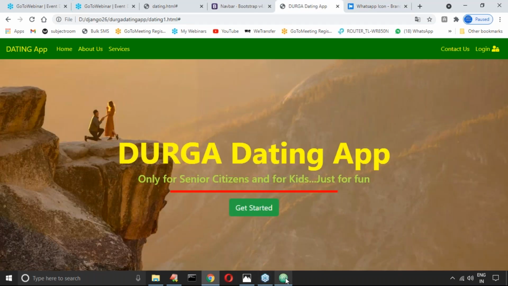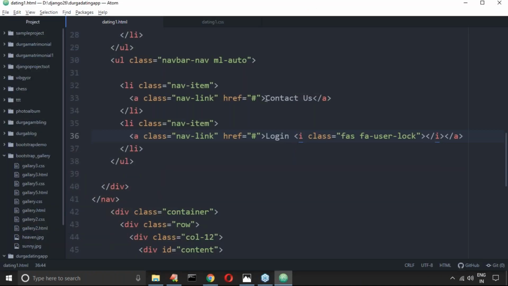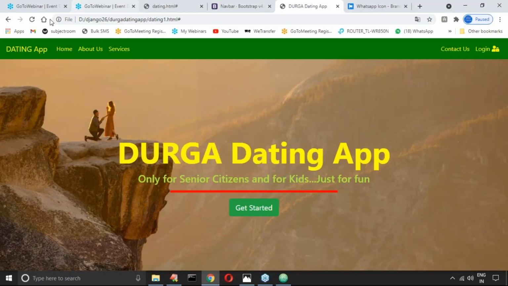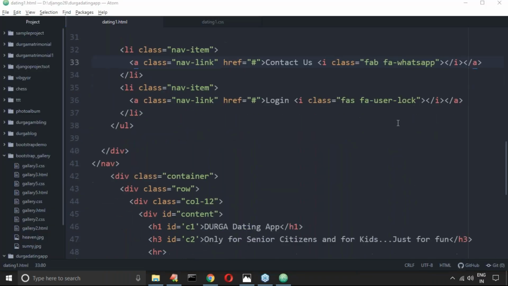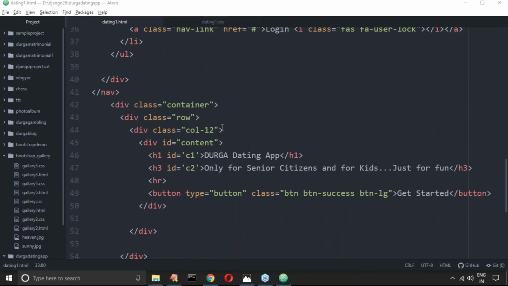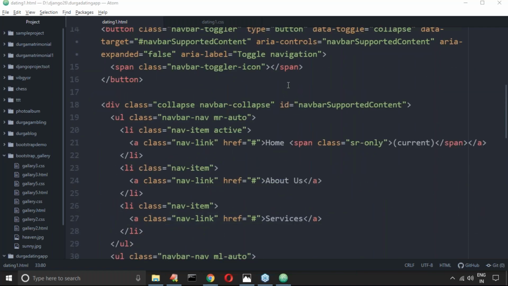So now where the contact us, just before or after I can take. Can you please observe how it looks like? Good, right? Feeling comfortable?